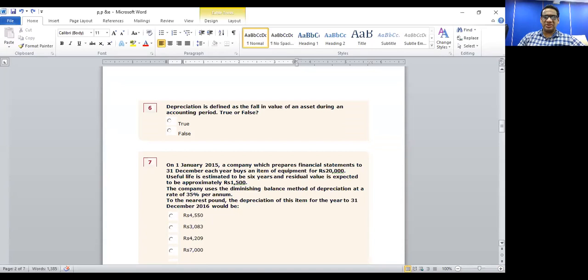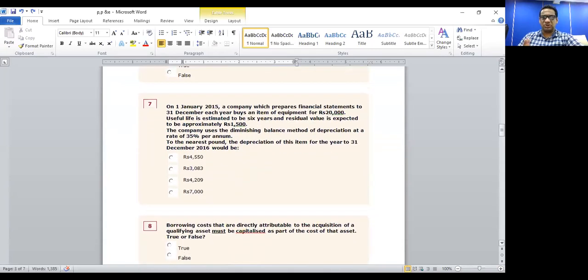On 1st of January 2015, a company which prepares financial statements to 31st of December each year buys an item of equipment for 20,000 rupees. Useful life is estimated to be 6 years and residual value is expected to be approximately 1,500. The company uses the diminishing balance method of depreciation at a rate of 35% per annum. Then, to the nearest rupee, what is the depreciation of this item for the year to 31st of December 2016?